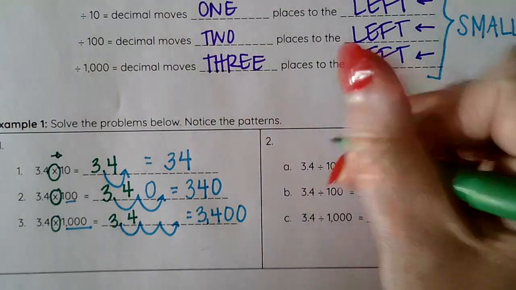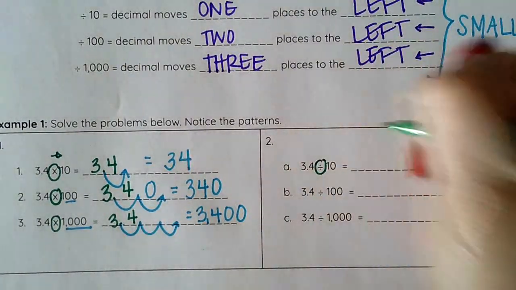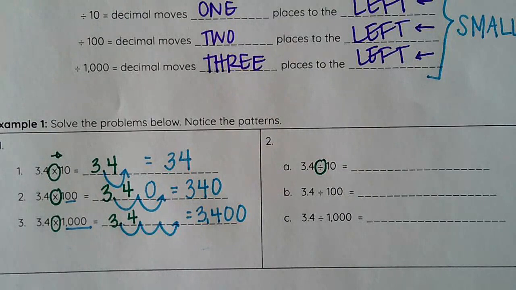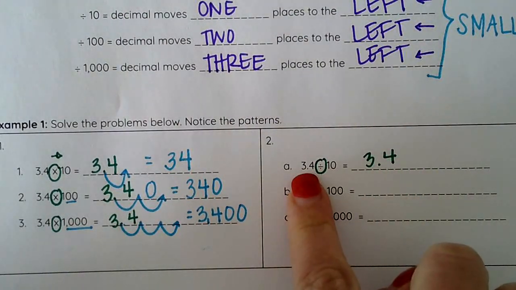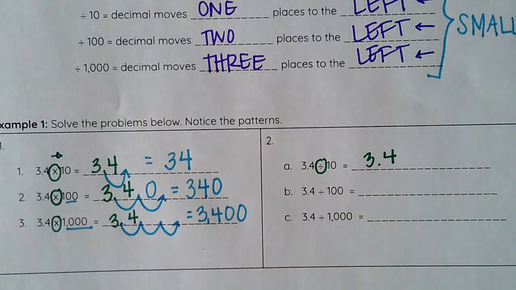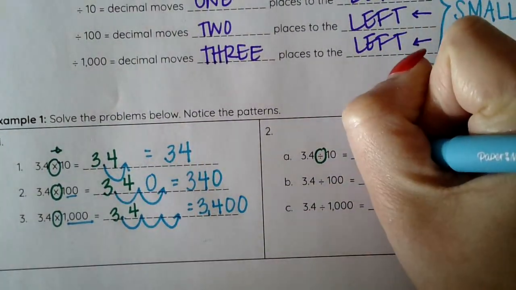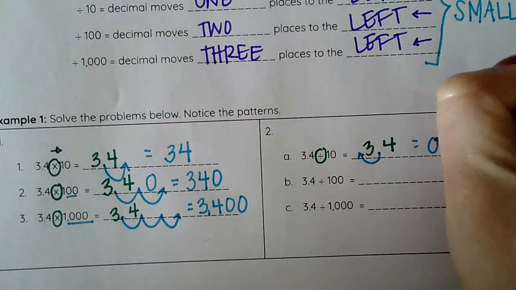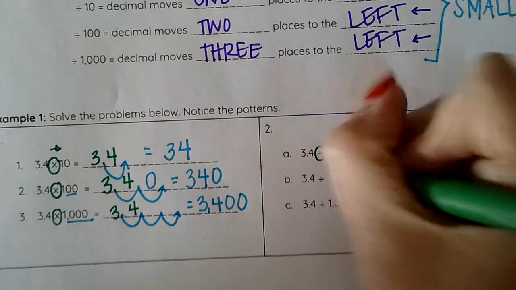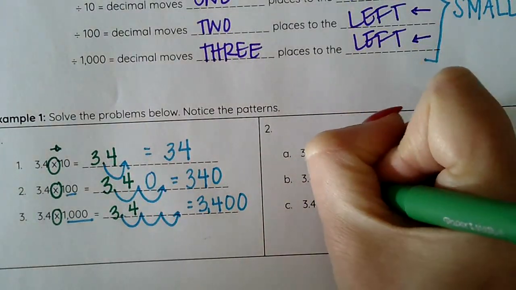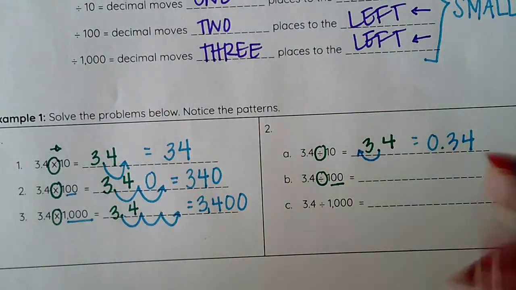Let's look at our division. Again, I want to make sure that I circle what my symbol is. I rewrite my problem here, 3 4/10 divided by 10. I know, because it's going to be divided, that it's going to get smaller, and therefore my decimal moves to the left. In this case, because we're dividing by 10, we move it 1 time. For letter B, this time we still divide, but now we're dividing by 100.